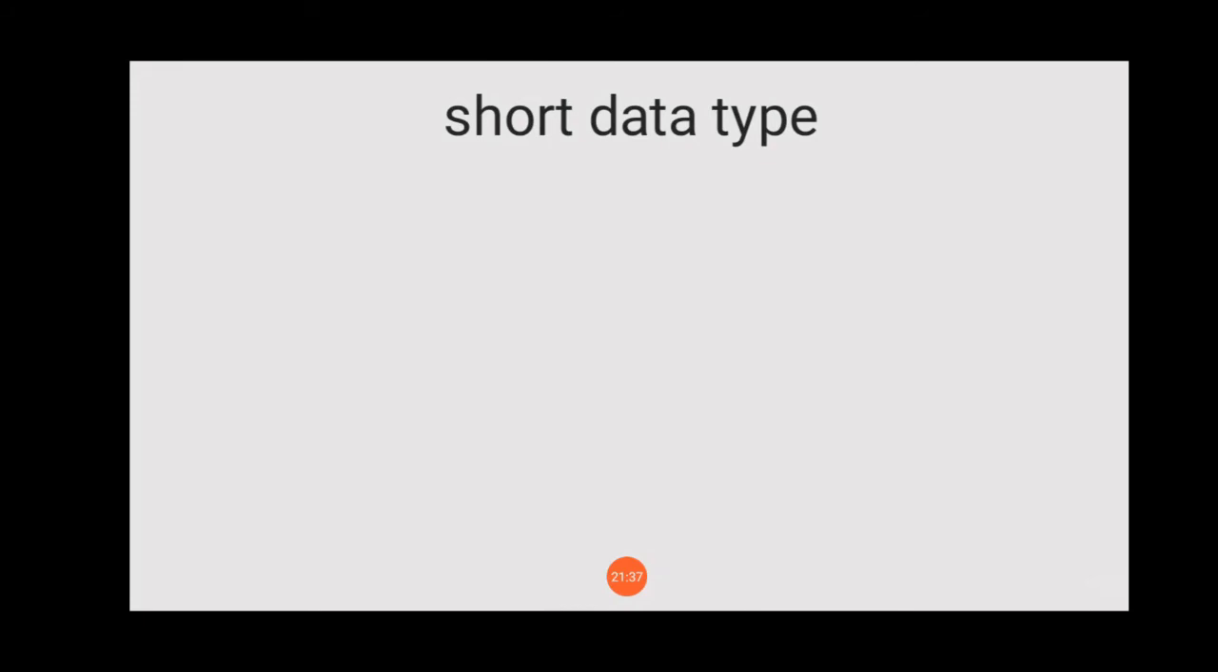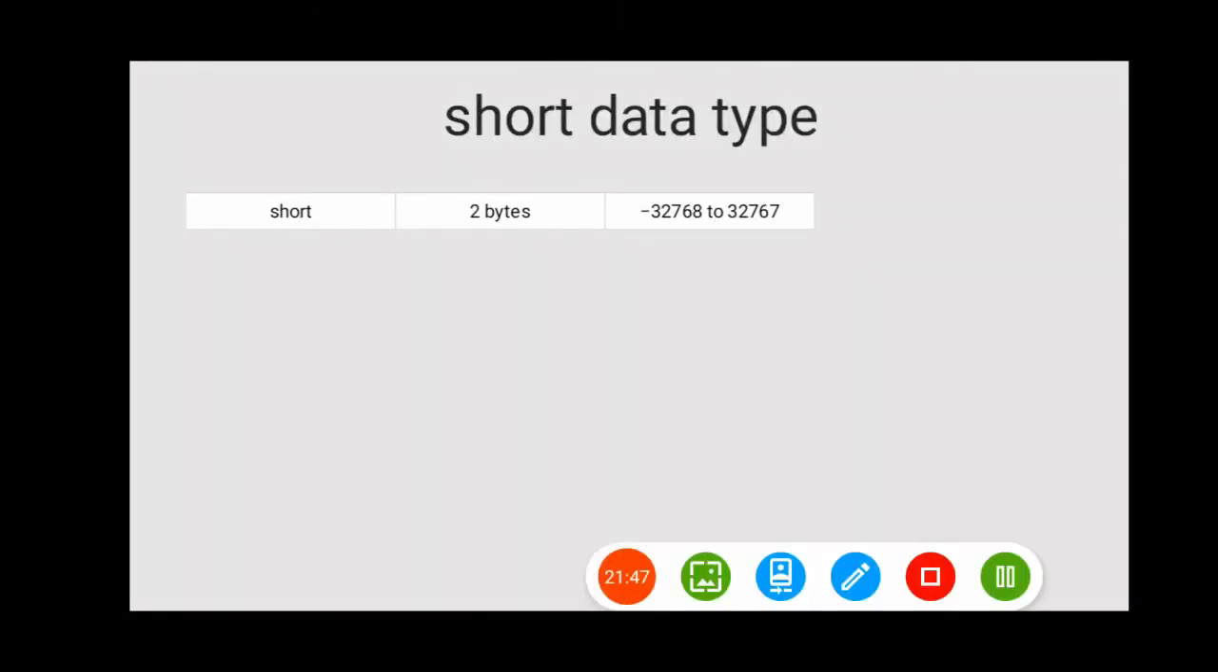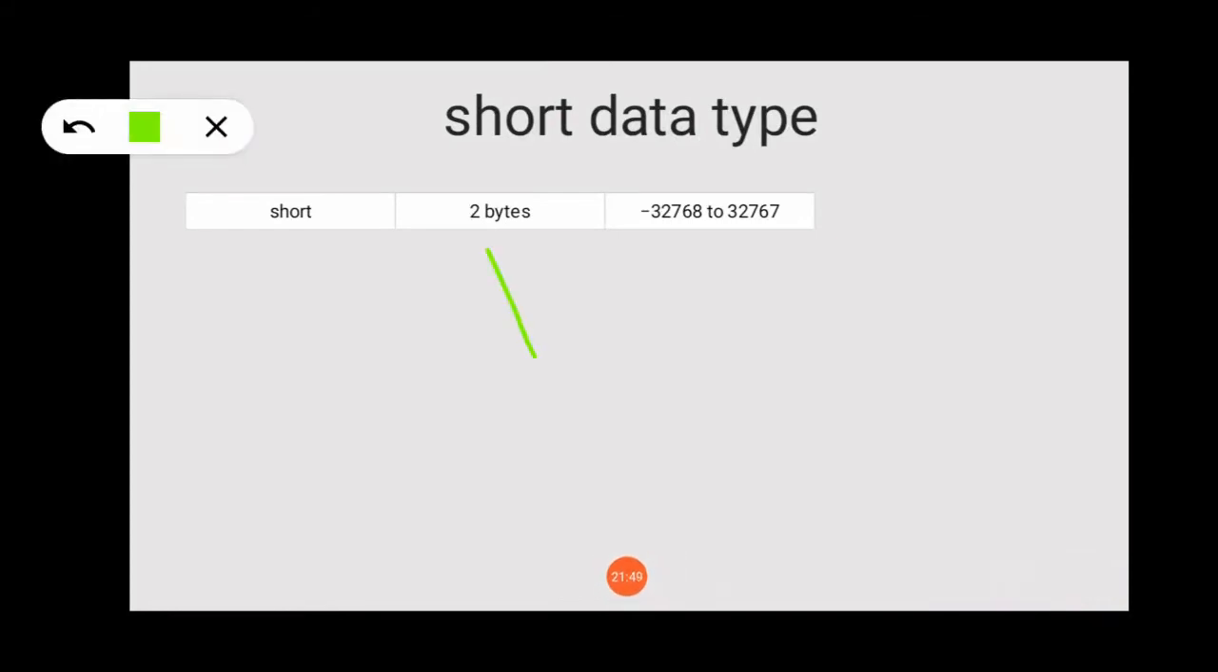Now another one is the short data type. So what is the short data type? Very simple. You understand that short is an integer data type. For short, a total of 2 bytes of memory will be allocated, and this is the range. Now you can calculate the range.